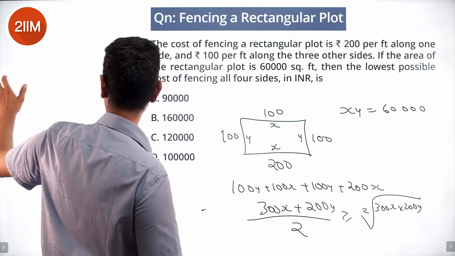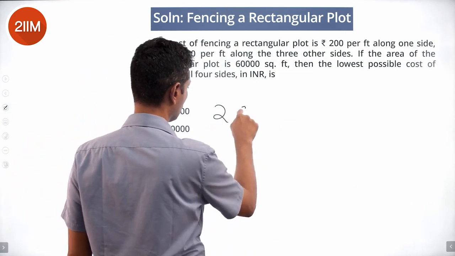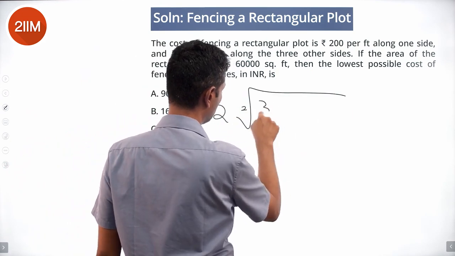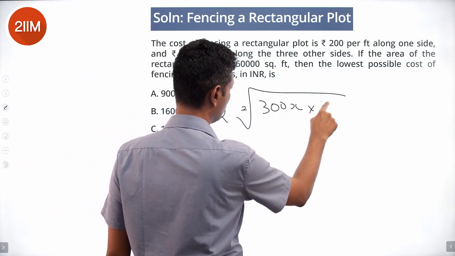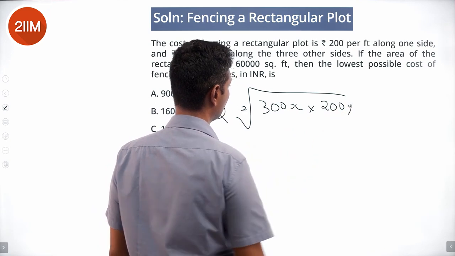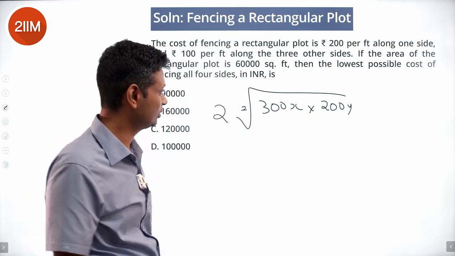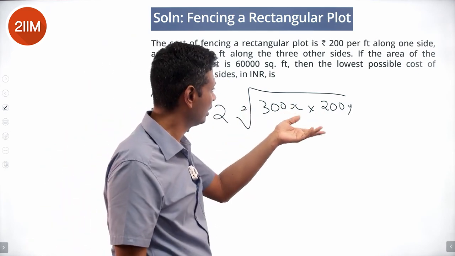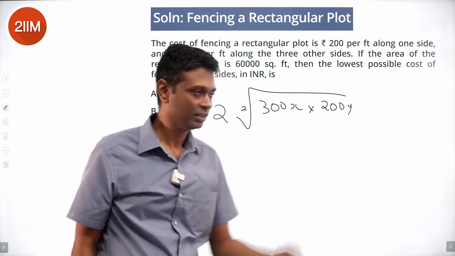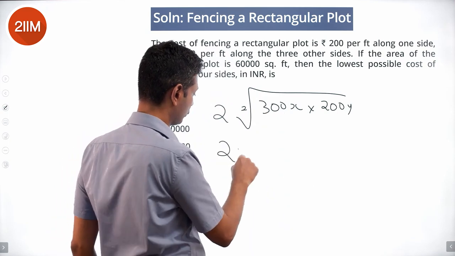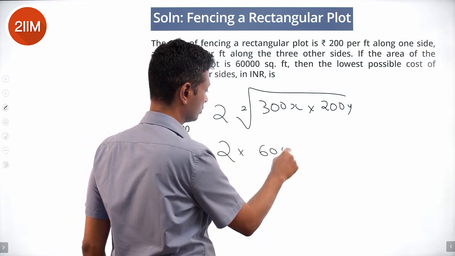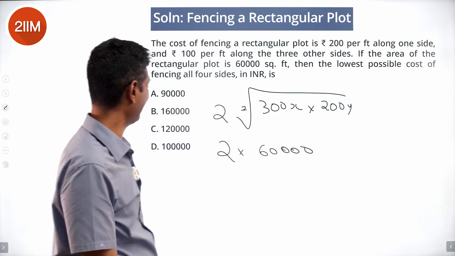We are through. The answer we are looking for is 2 times square root of 300x into 200y. X into y is 60,000, which is nothing but 200 into 300. So this is 300 into 200 into 200 into 300. So this is 2 times 60,000 or 1,20,000.